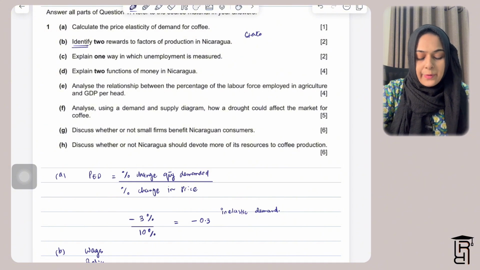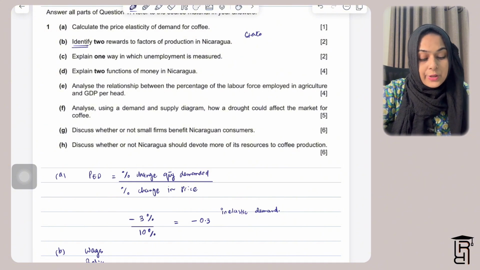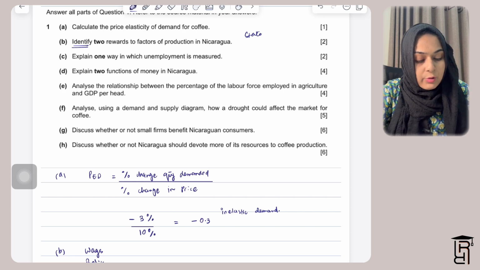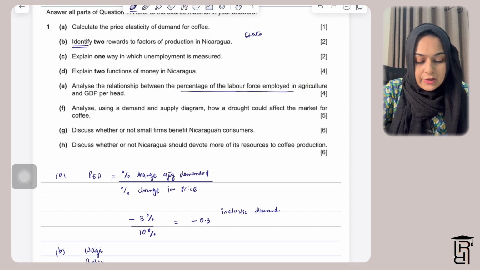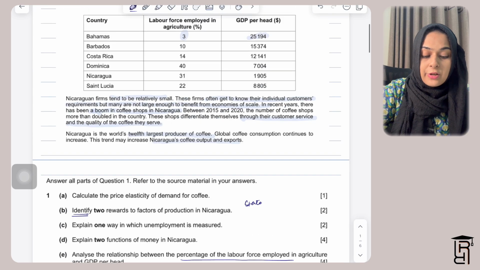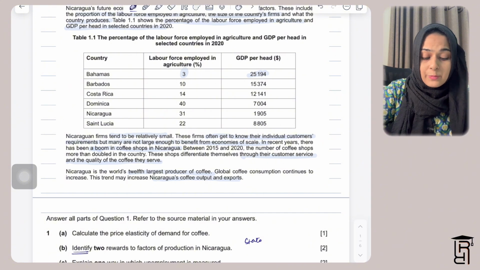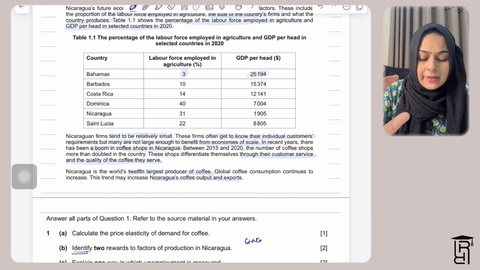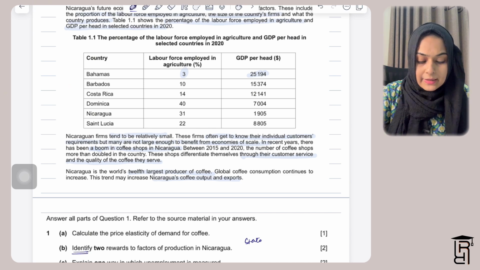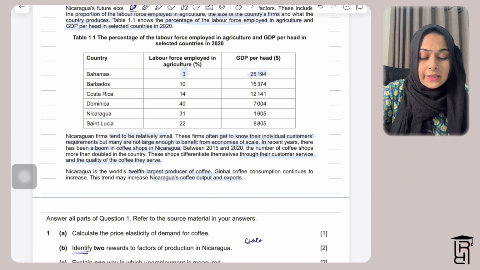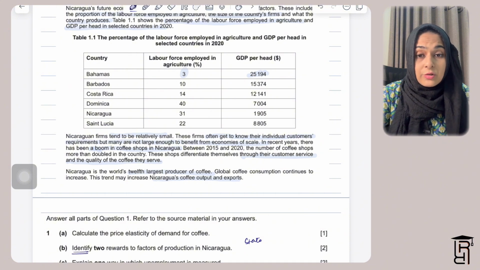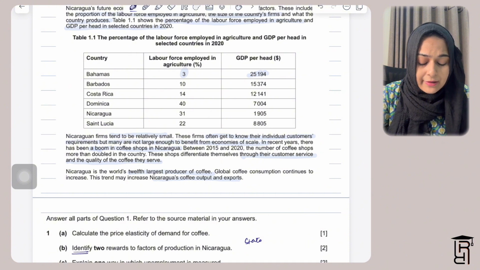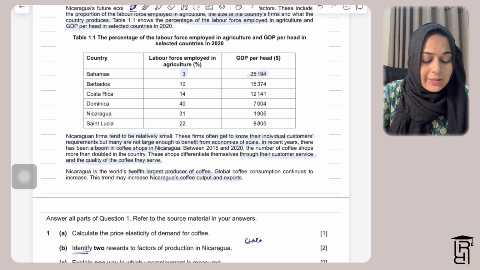Okay, so the next part, part E, says: analyze the relationship between the percentage of labor force employed in agriculture and GDP per head. We talked about this while I read the data response. They've given you this table with 6 countries and their data. The data tells you the percentage of labor force employed in agriculture and GDP per head.